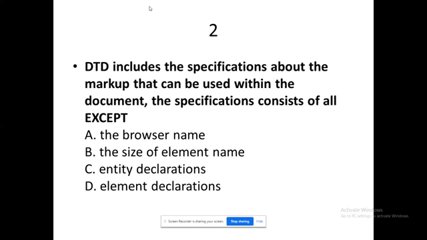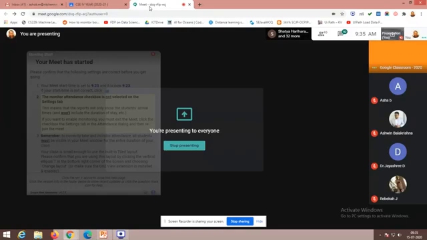DTD includes the specifications about the markup that can be used within the document. Specification consists of all except. So what could be the answer? A or B or C or D? Type it in your chat. An interesting question that will judge how you have learned DTD, how you have understood DTD, how you have grasped DTD. Options, please.